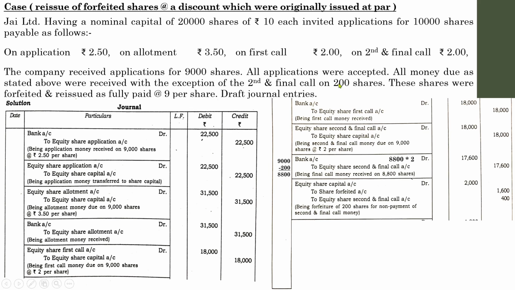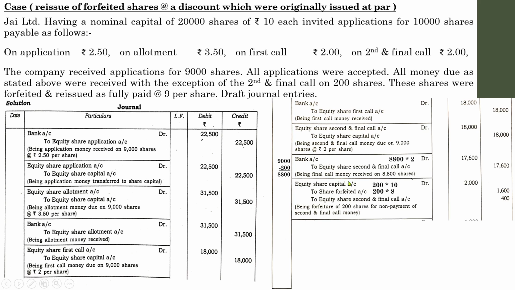So the default shares were 200, so the total amount is 200 into 10, 2,000, out of which the shareholder had paid application, allotment, first call. So the amount will be 2.5 plus 3.5, it will be 6. 6 plus 2, 8. So 8 rupees worth of share was paid by that shareholder. So share forfeiture is 200 into 8, it will be 1,600.